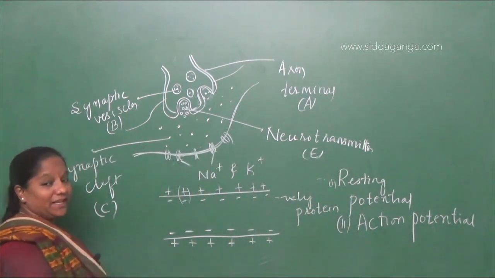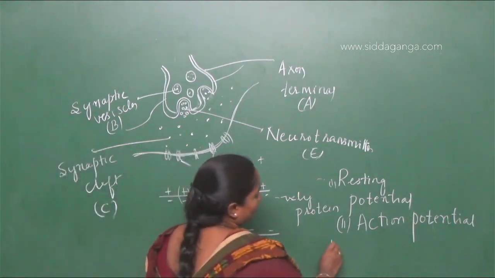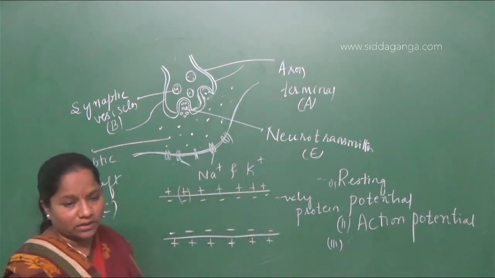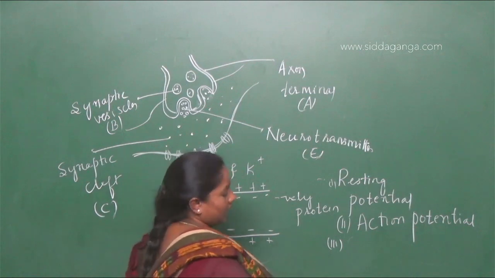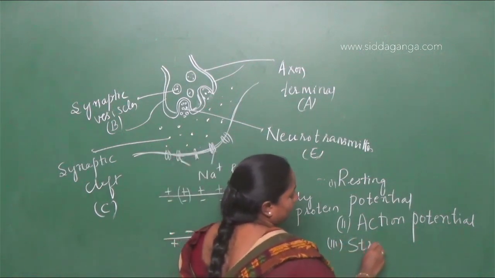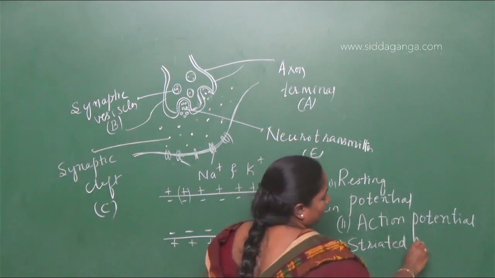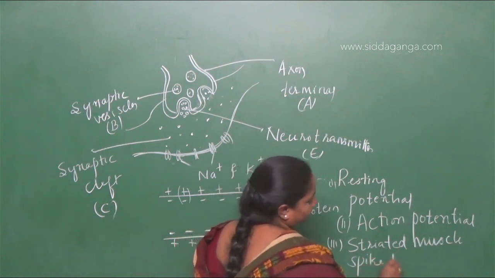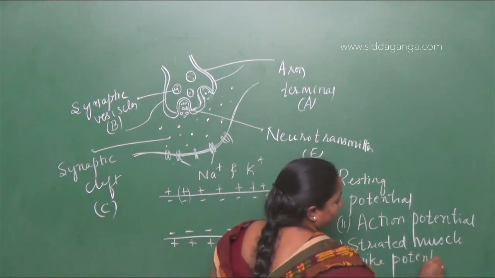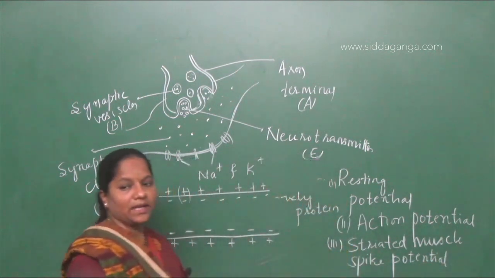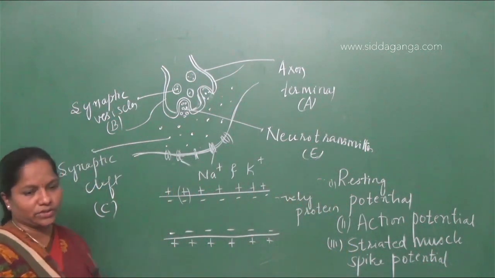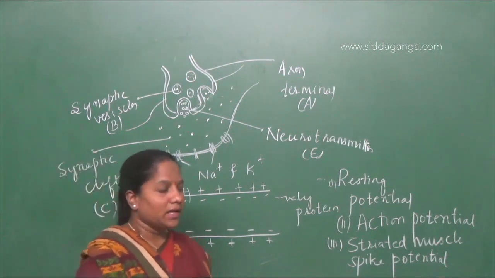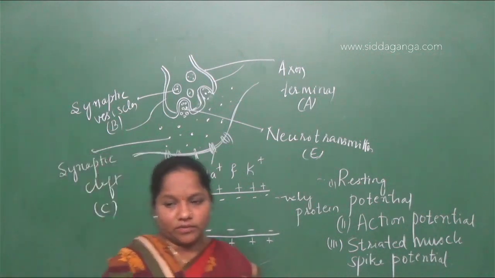Next, what is spike potential? They have given another word for you on that. So spike potential is nothing but the potential or the electrical impulses that are conducted in striated muscles, particularly in the striated muscles. Striated muscles have spike potential. Here, the conduction of impulses is very fast. That type of potential is called spike potential. A reaction potential, due to the movement of charges, there is a reaction in the nerve of the axon. Okay.